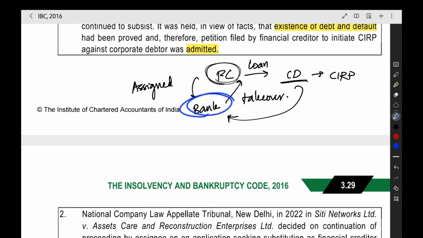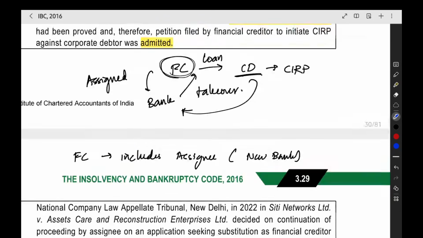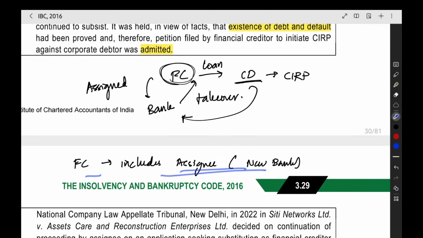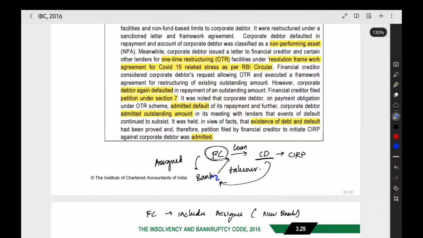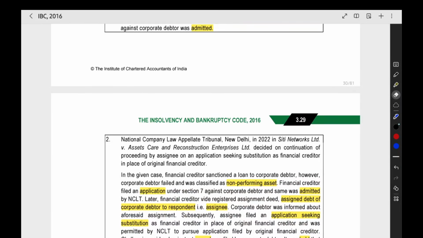Now the question is whether this new bank can be part of the committee of creditors. A financial creditor includes an assignee, that is, it includes the new bank. Based on the definition they have given, financial creditors include the assignee. So the new bank also can be a part of the committee of creditors. There is no problem in that. That is what they are trying to tell in this second case law.